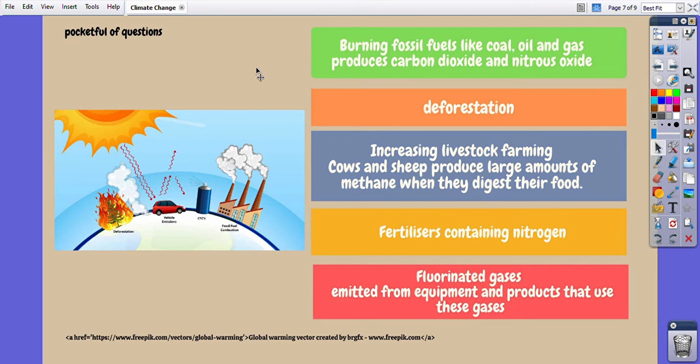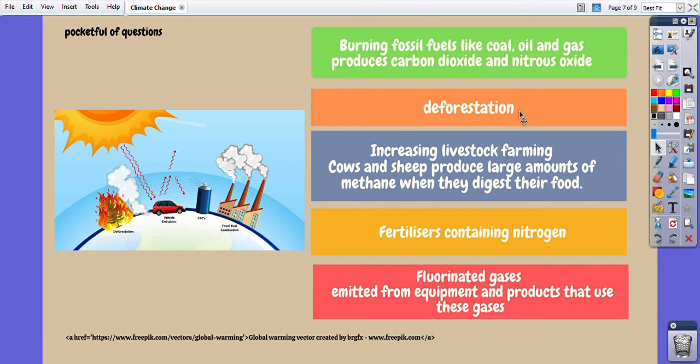Now, how does it happen? First of all, the most important reason is burning fossil fuels. Fossil fuels are coal, oil, and gas. These are natural fossil fuels. They occur naturally, and we burn them all of the time. For example, they are burned in industries, like in powerhouses where we generate electricity. Even in our houses, when we are cooking, when we have to keep our house cool or hot during different seasons, we burn fossil fuels, and they produce carbon dioxide and nitrous oxide. So these are greenhouse gases.